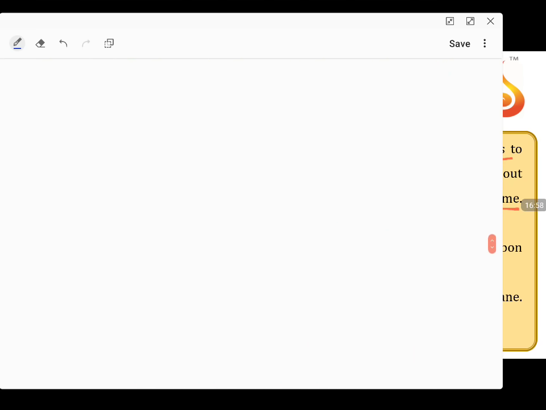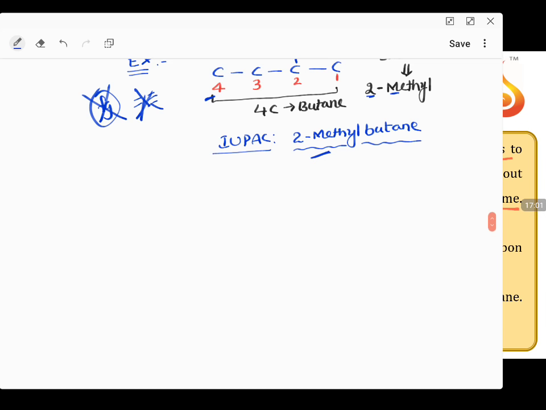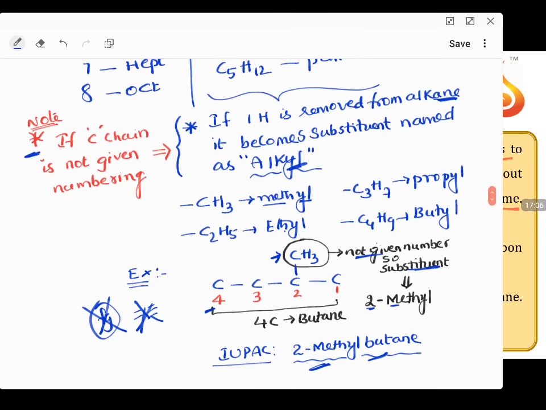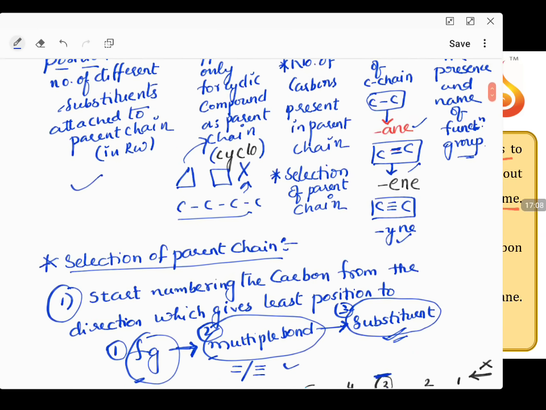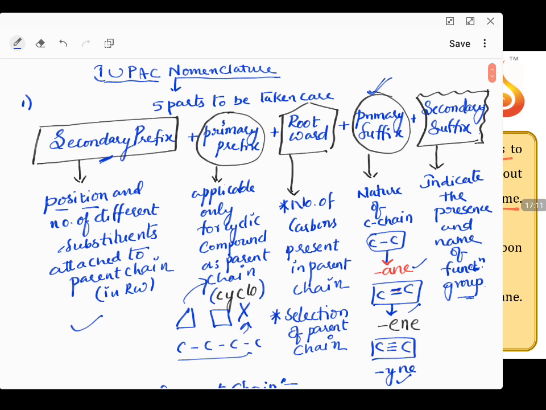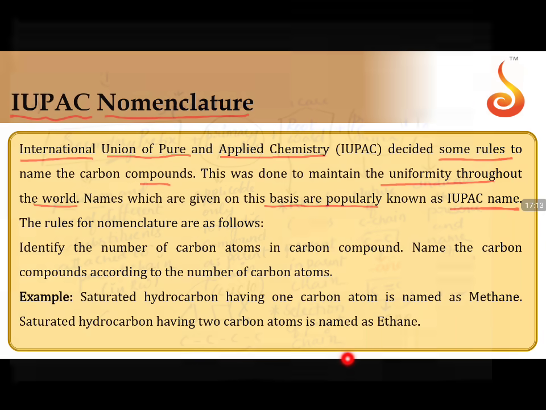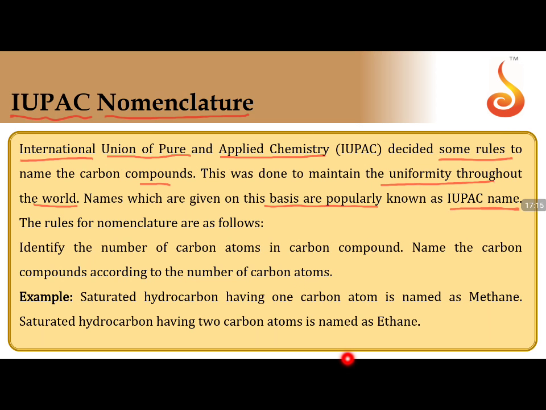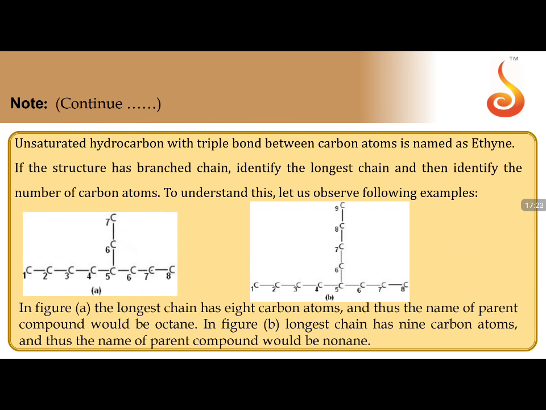So I am coming to this particular slide. So 2-methyl. Now four carbons are there. So butane. This is how the numbering is done. I hope everyone is clear with this. I'm coming back to this slide. So remember, this is very important. Coming back to this, the saturated hydrocarbon having one carbon is named as methane, two carbons are named as ethane, and for unsaturated hydrocarbon with triple bond or double bonds, ine comes for triple bond, ene comes for double bonds, etc. Structure has branched chain.